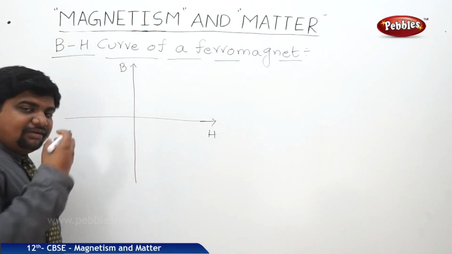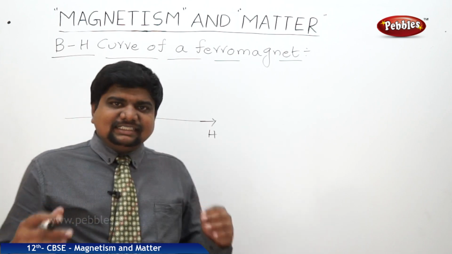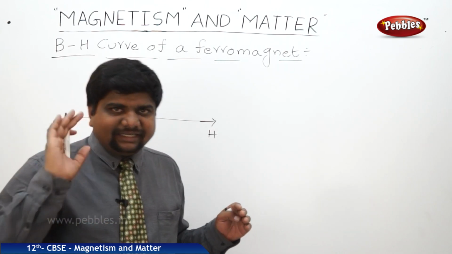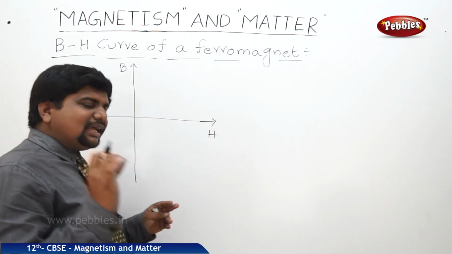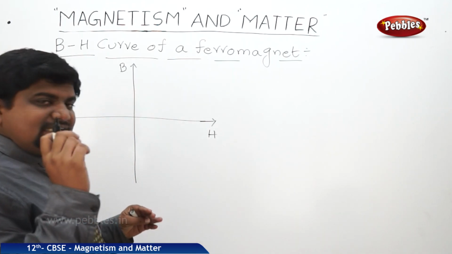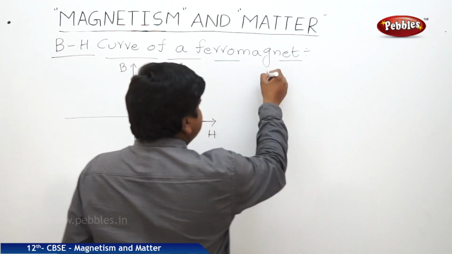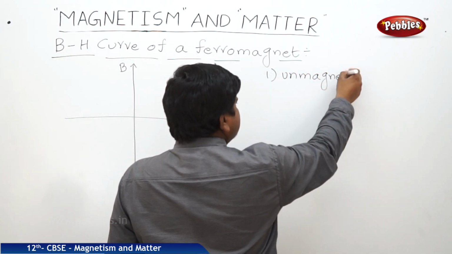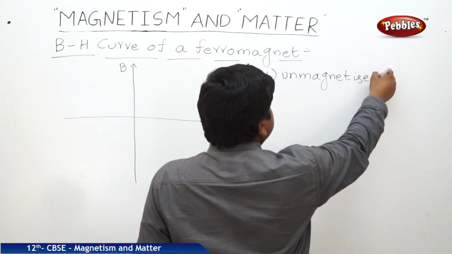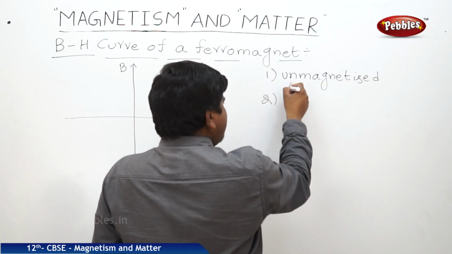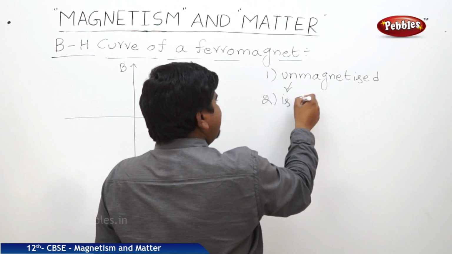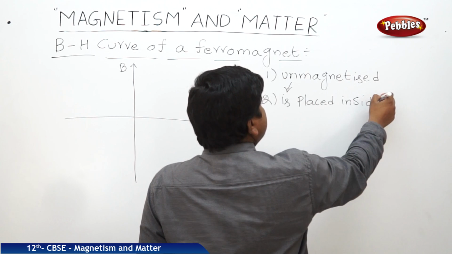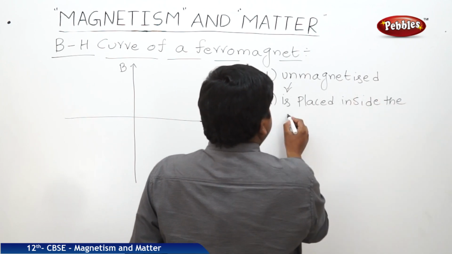Initially, if a substance is completely unmagnetized, and that unmagnetized substance is placed inside the solenoid.